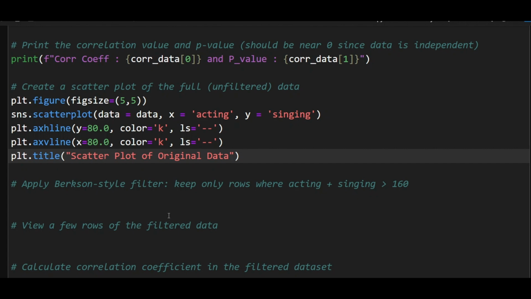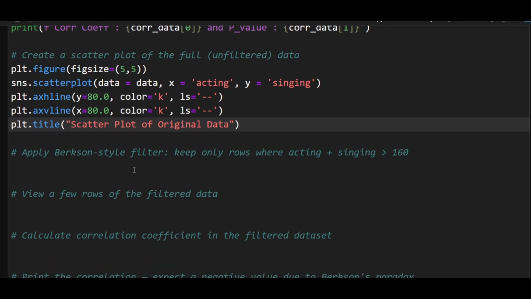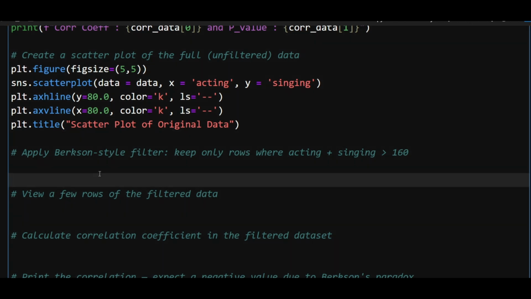Now let's apply a filter, and what I mean by a filter is that I want to have all the elite people in my data set to remain. For example, they should have very high score on singing and acting. So basically what I'm trying to do is apply a Berkson style filter and see its impact. So how it's going to happen is like this.